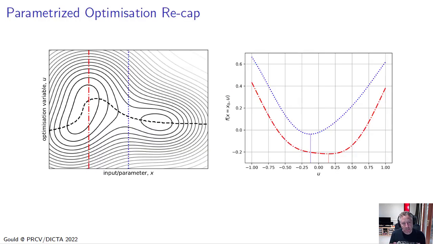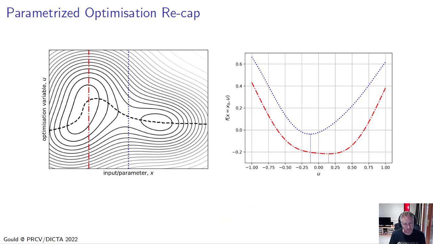Okay, so just to recap, a declarative node is a parametrized optimization problem where you can think of it as defining a sort of landscape over the input and output parameters, and then for each value of the input, we fix that input, and that defines an optimization problem which we're going to solve for the output.